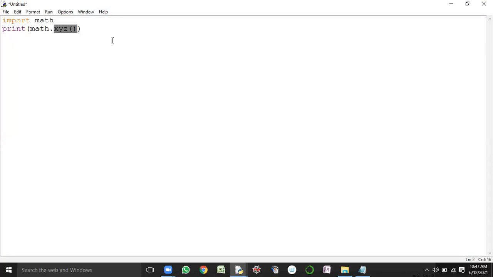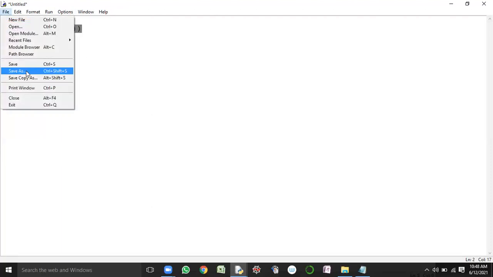So why does it enter into the state of ambiguity? Because xyz is not available inside of the math module. As xyz is not available, our Python virtual machine will not understand how to access xyz from the math module. So without xyz existing in math, I am accessing it. When you do like that, the Python virtual machine will enter into the state of ambiguity. So how is this ambiguity represented? The Python virtual machine represents its ambiguity, its confusion, its dilemma state, by creating an object for the corresponding exception class.